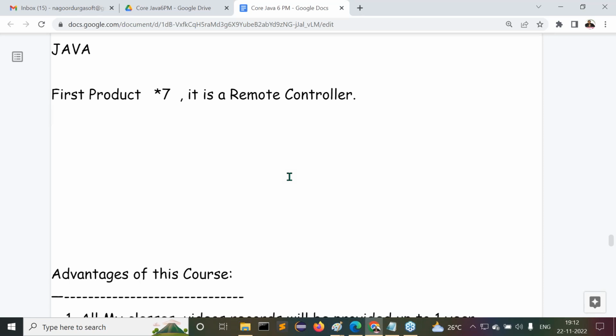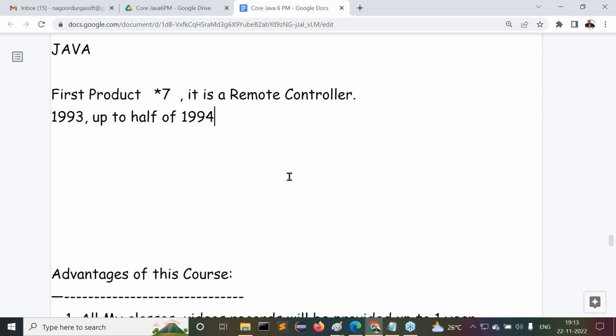That means they waited through all of 1993 and up to half of 1994. No customer was identified. It's a failure product. But Sun Microsystems had done a very good job preparing their new programming language, Java. By using Java, the first product, Star 7, was provided, but nobody was interested in taking it.